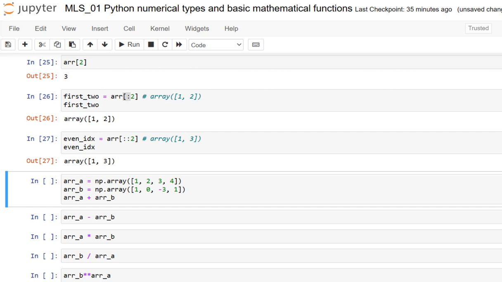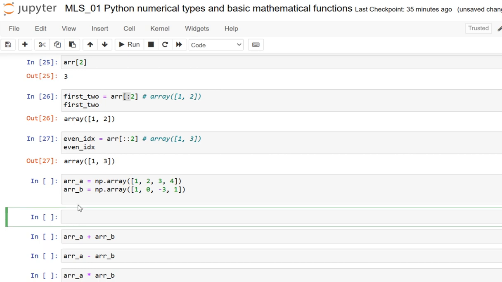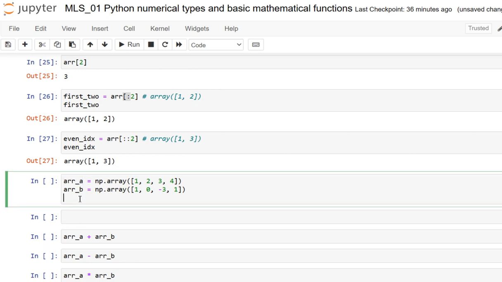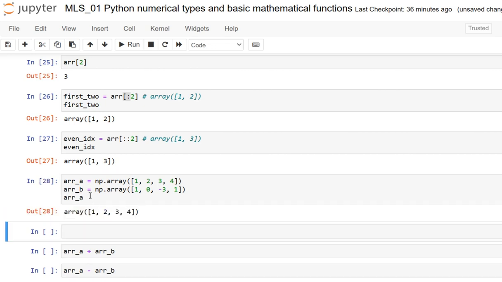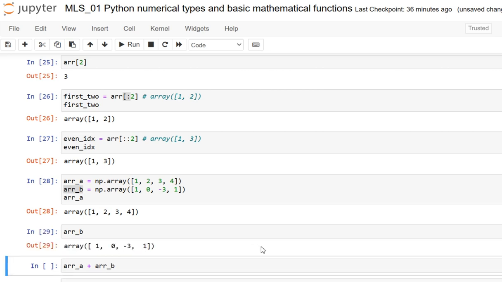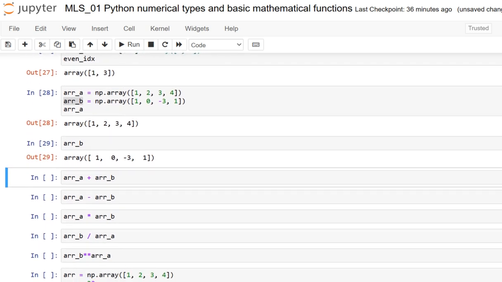And dear friends, here I have specified arithmetic operations on NumPy that are performed component-wise, so kindly take note of it. Here I have specified array A and array B. Before doing this, let me check once again what is in array A. Array A has 1, 2, 3, 4, and array B has 1, 0, minus 3, minus 1. So these are the two arrays that are created.